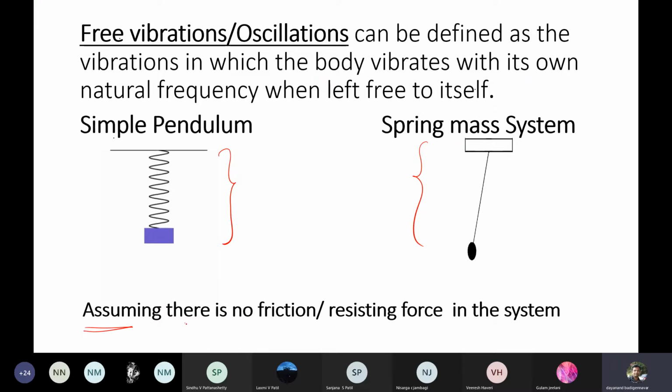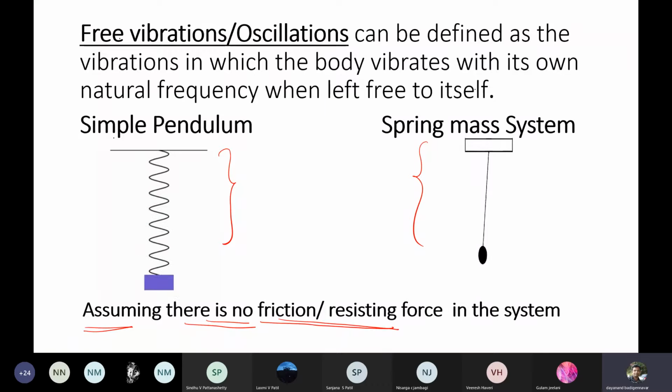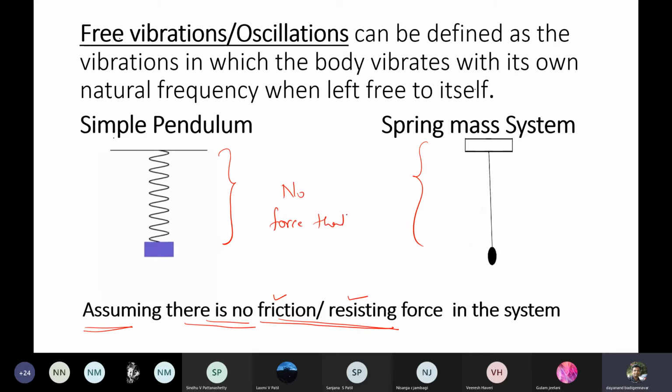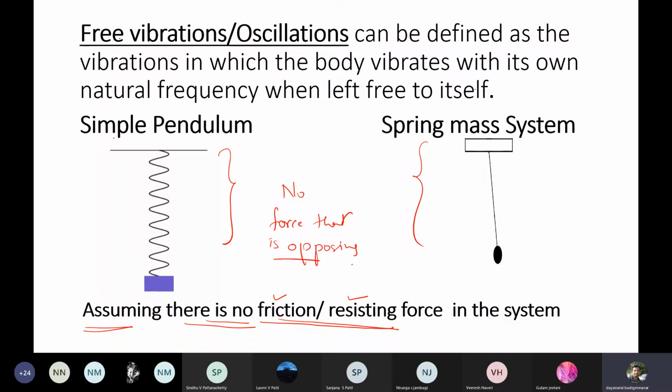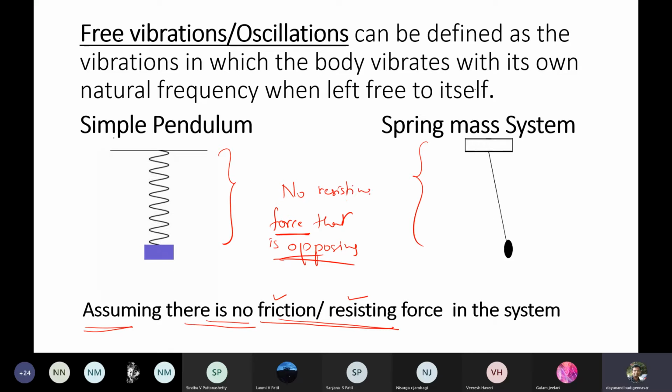Assuming that there is no friction or resisting force in the system, that means there is no force opposing these oscillations. If there is no resisting force to these oscillations, then they will oscillate forever.